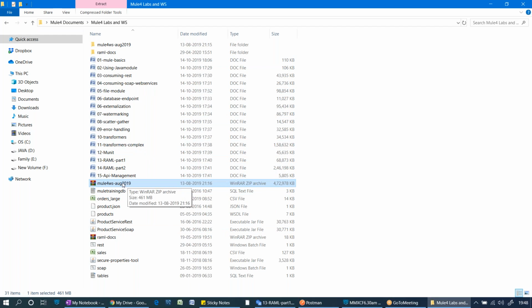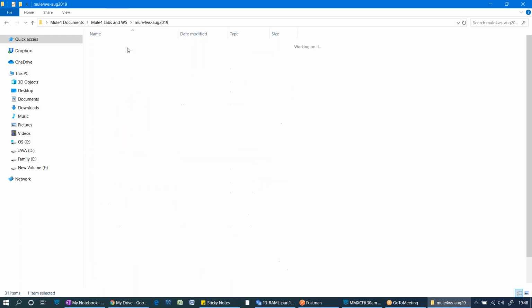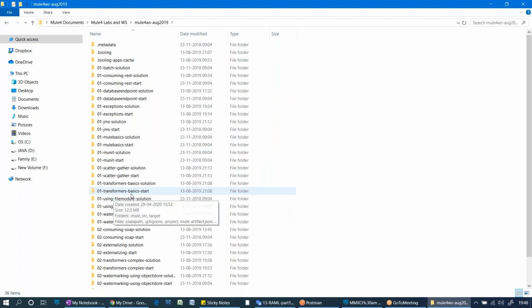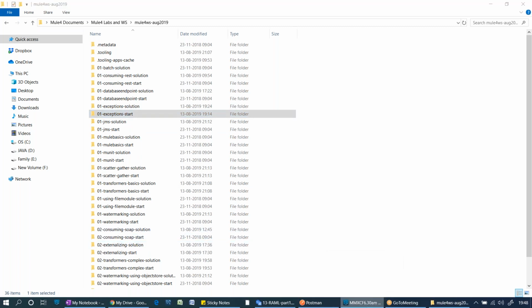There is a Mule workspace file, AUSD2019. This is the file name which I have given. Once you extract it, you will have some predefined projects. For every topic, we have a start and a solution project. You are going to import this start project into Anypoint Studio.